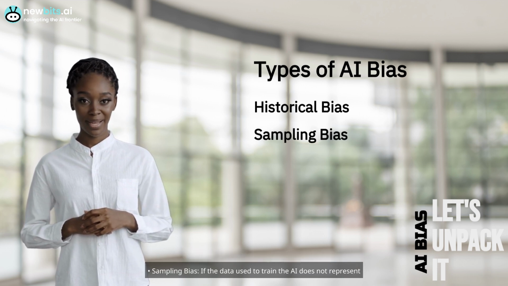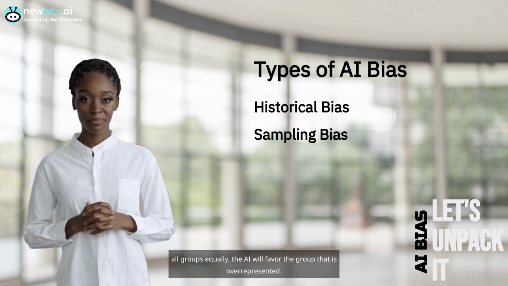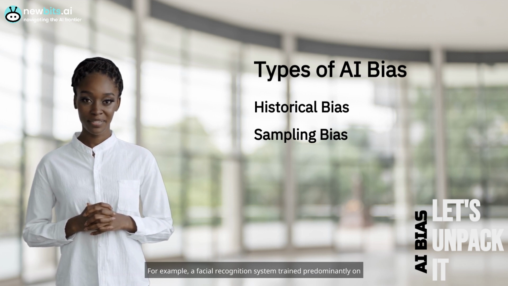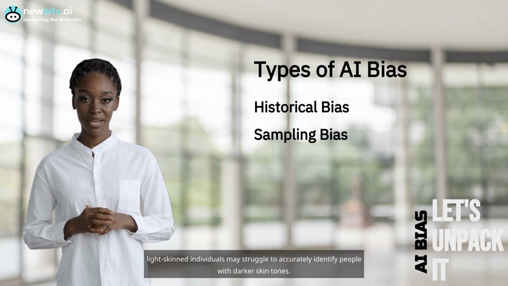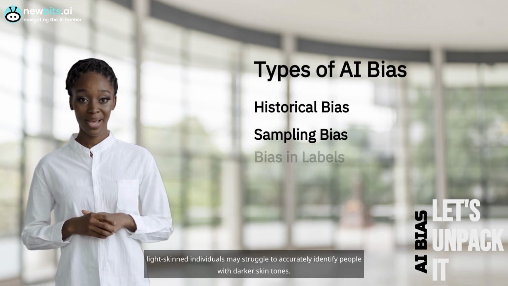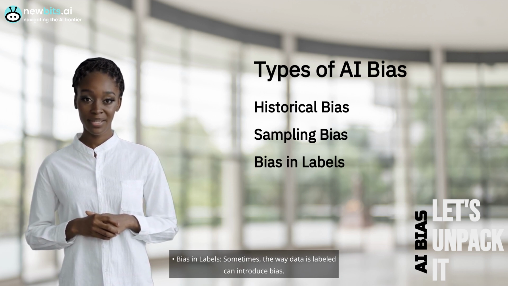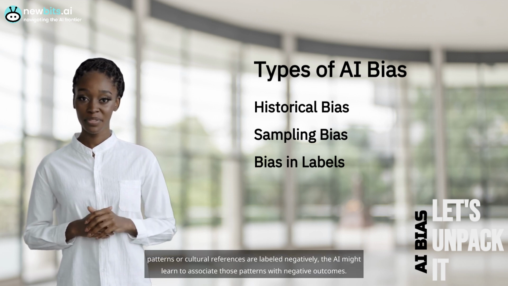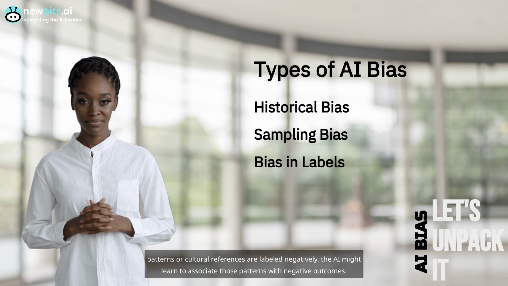Sampling bias. If the data used to train the AI does not represent all groups equally, the AI will favor the group that is overrepresented. For example, a facial recognition system trained predominantly on light-skinned individuals may struggle to accurately identify people with darker skin tones. Bias in labels. Sometimes the way data is labeled can introduce bias. For example, in natural language processing, if certain language patterns or cultural references are labeled negatively, the AI might learn to associate those patterns with negative outcomes.